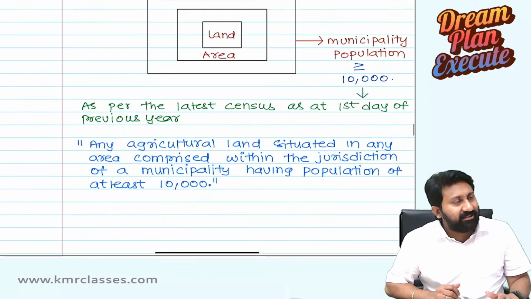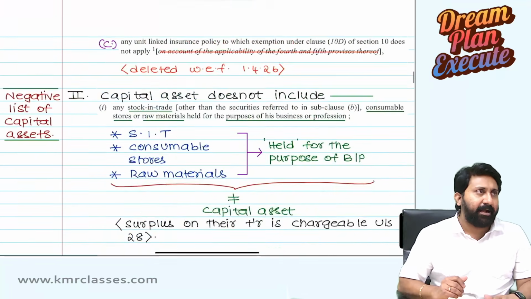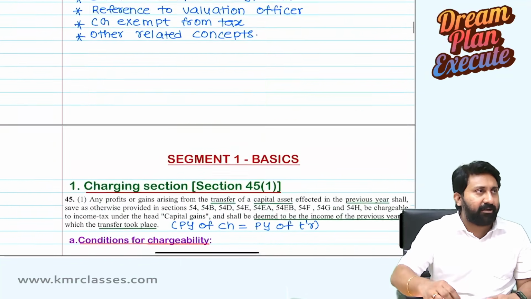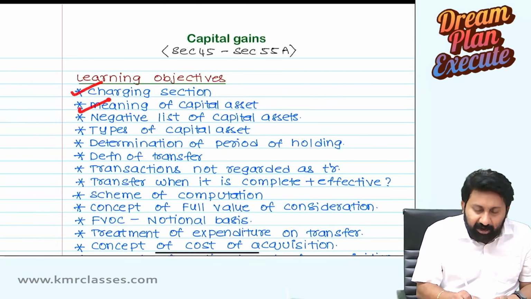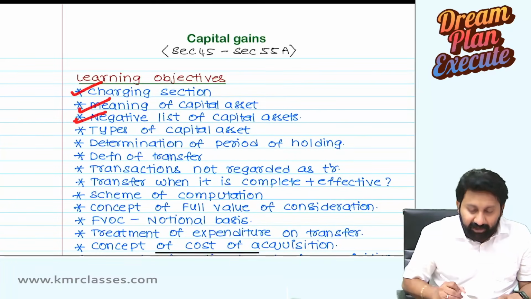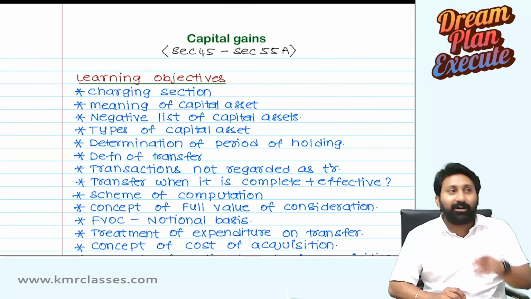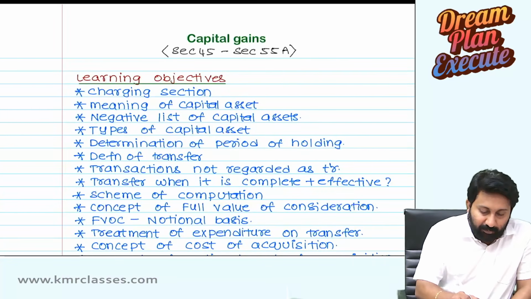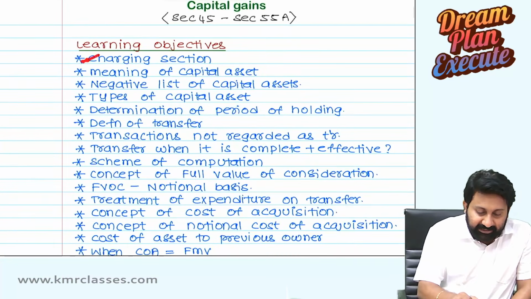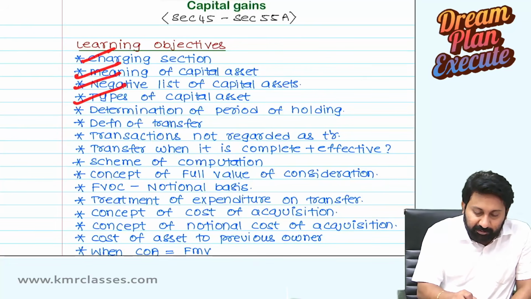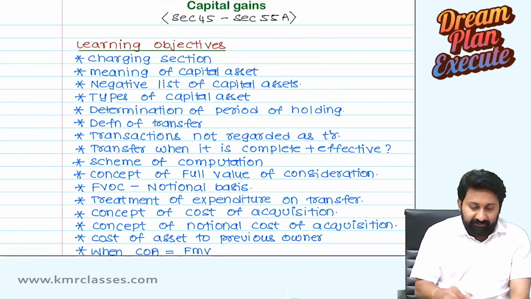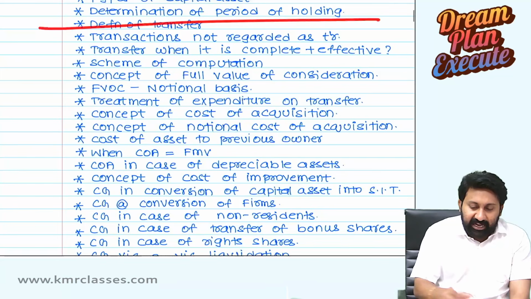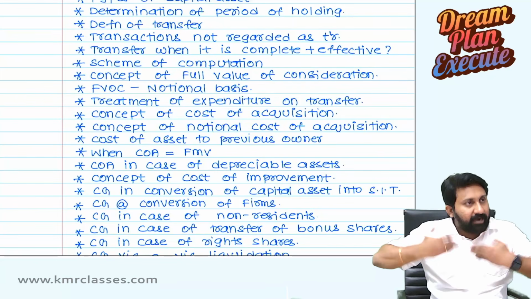After that, what is asset versus capital asset? So much discussion is still pending, which I will put in the second part of our lecture. Now we completed the charging section. The meaning of capital asset is half completed. The negative list of agricultural land is pending. So in tomorrow's class, we are going to complete the charging section, the negative list fully, types of capital asset, determination of period of holding, and definition of transfer. Next class we will complete another part.